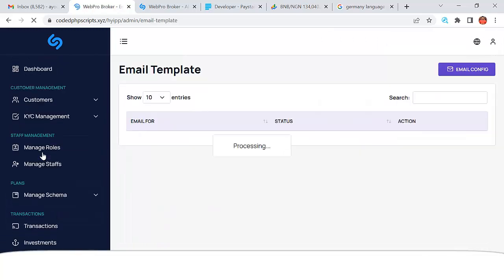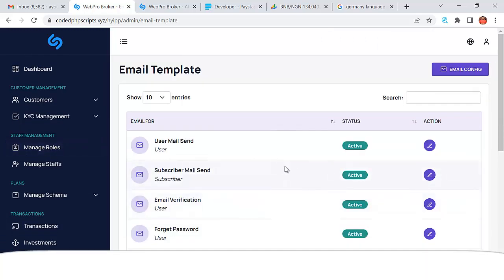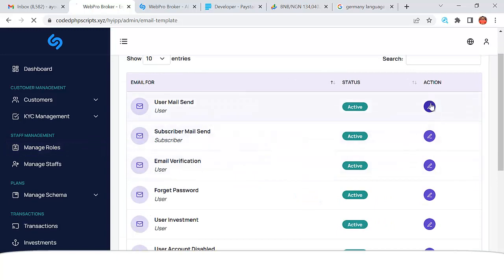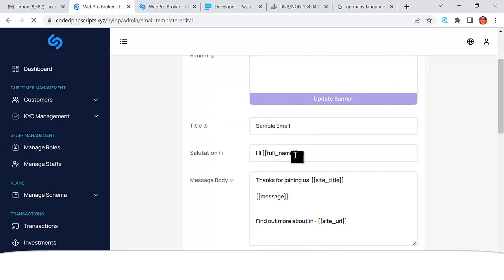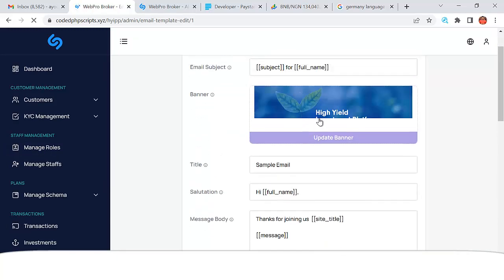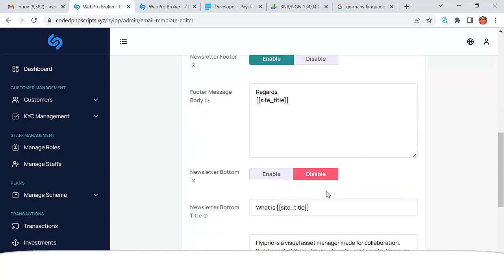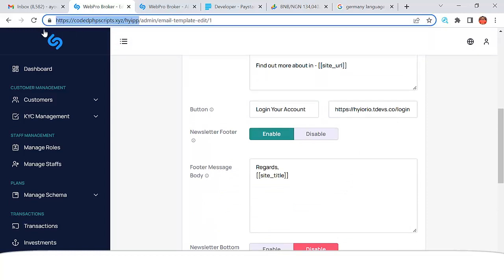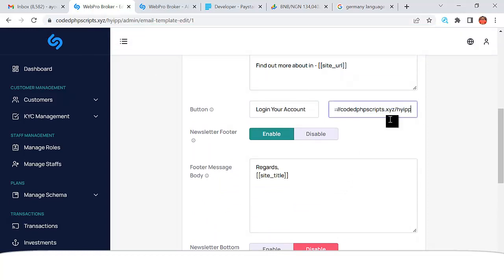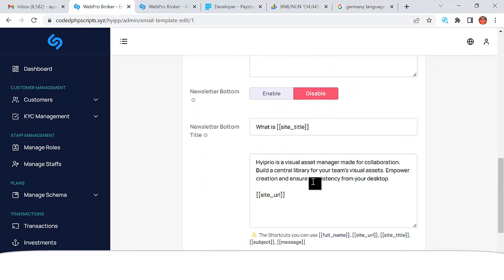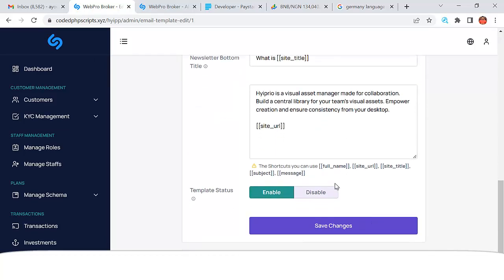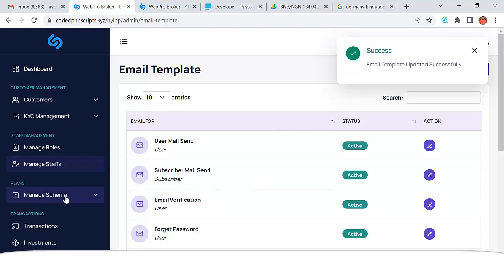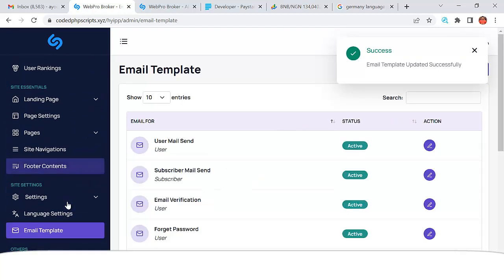In the same way, you can go to your email templates, and you can see every email that is sent from the website. You can see all of them right here. So you can change the email headers, and you can change whatever you want to change. This is a link to the login, so make sure that you change all of these links to your personal link. You really need to look at all of these, change the names and all of that, and make sure you are saving all of that, right?